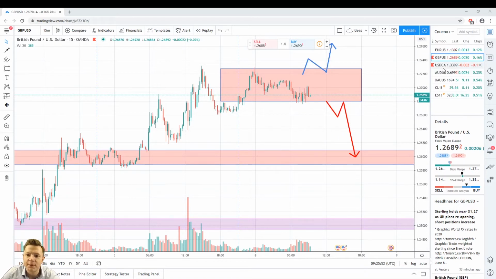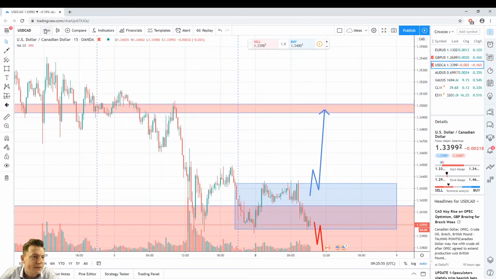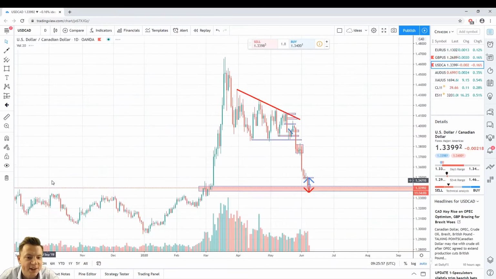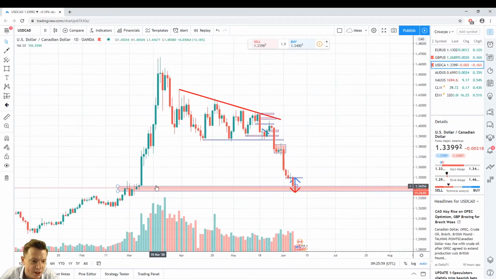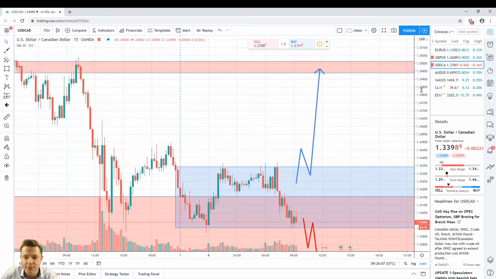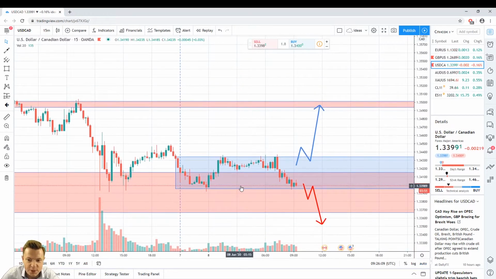Another idea, USD/CAD. If we look at a higher time frame, in this case the daily frame, we can see price staying at an important support level around 1.34. If we look at a lower time frame, in this case the M15 time frame, we can see how price stays in an important consolidation between 1.34 and 1.3430.